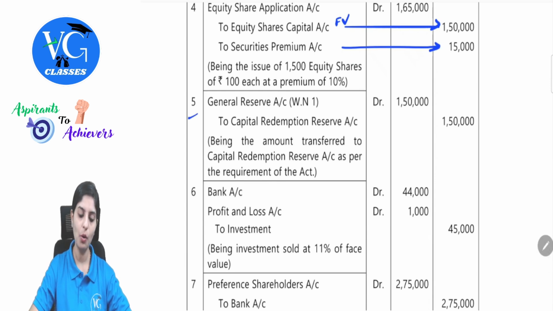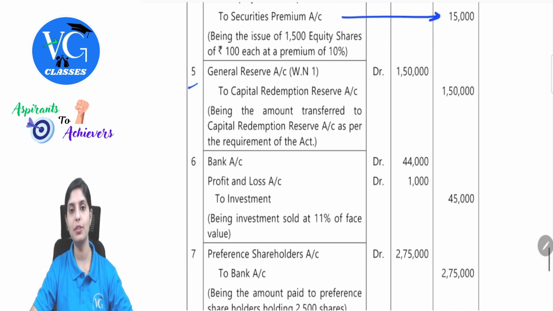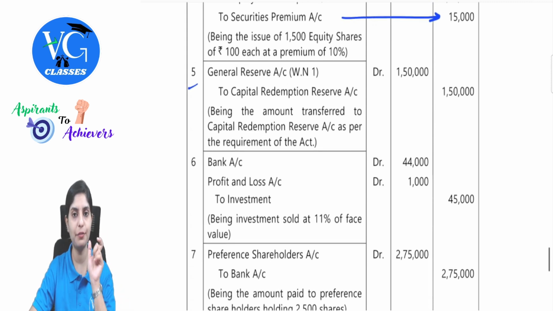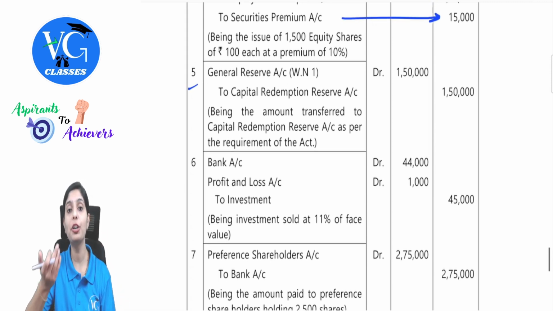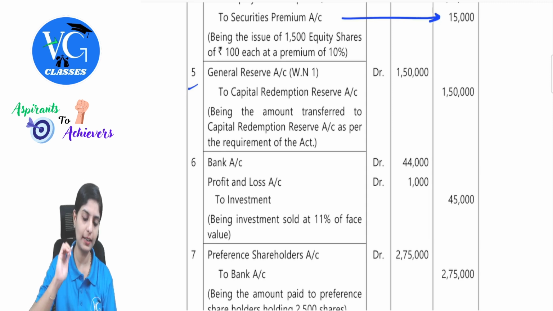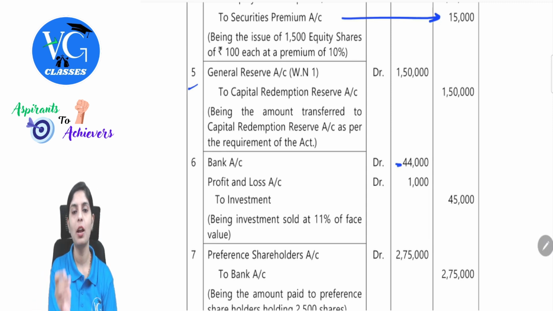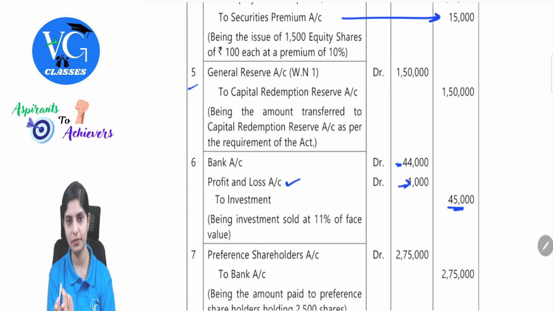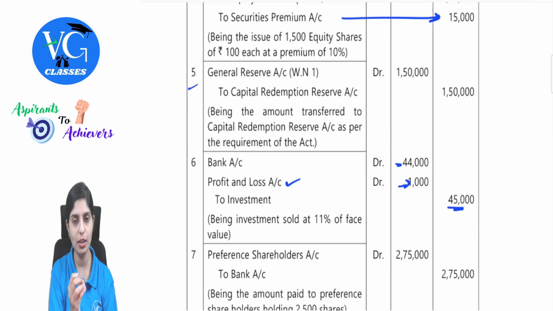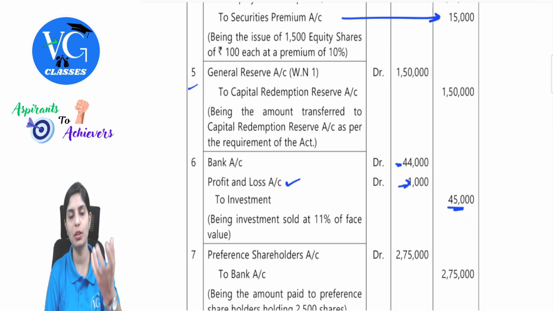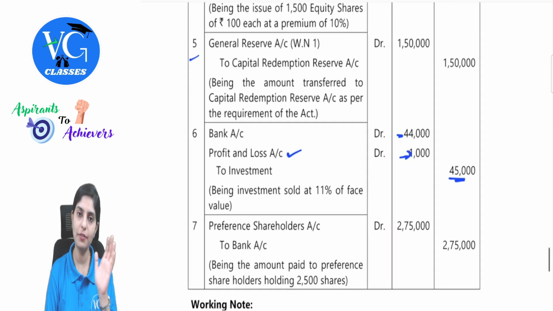Clear with this? Now we also sold the investment. Investment was present in the business at face value 40,000, and you are getting 44,000 in return. So what will be the entry? Bank Account debit 44,000. Investment was shown at 45,000 because you are recording it at 45,000. Profit and Loss 1,000. Remember, the sale value is calculated on the face value proportion, but what is the actual price at which the investment is reflected? 45,000. So the entry will be Bank Account debit with the amount you are receiving, Profit and Loss Account, to Investment. At the end, we have done all the entries.